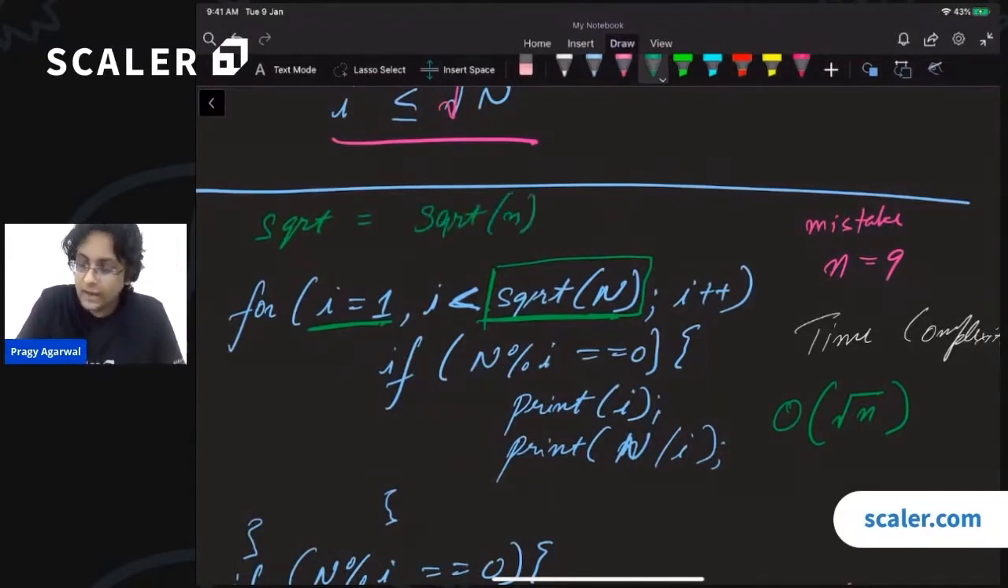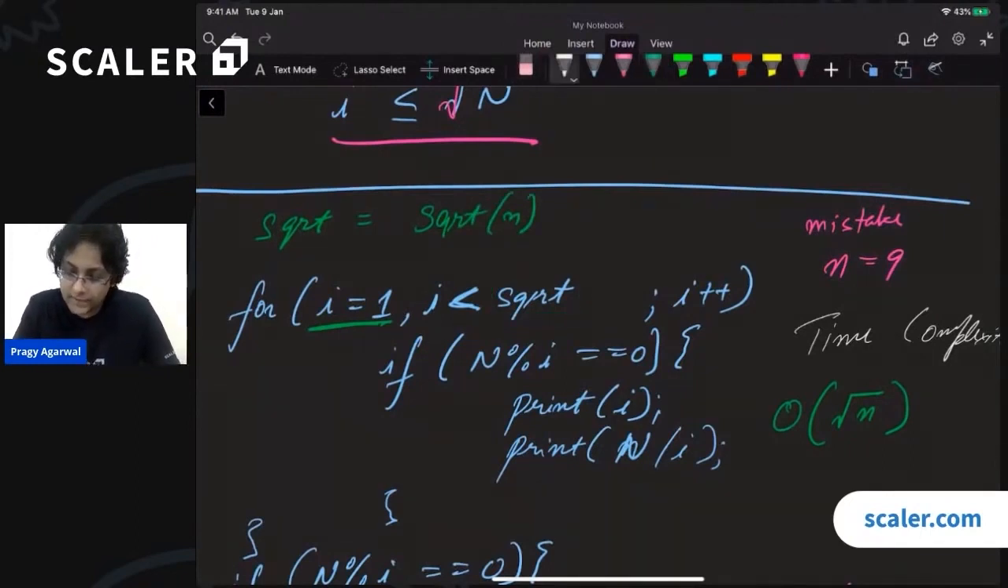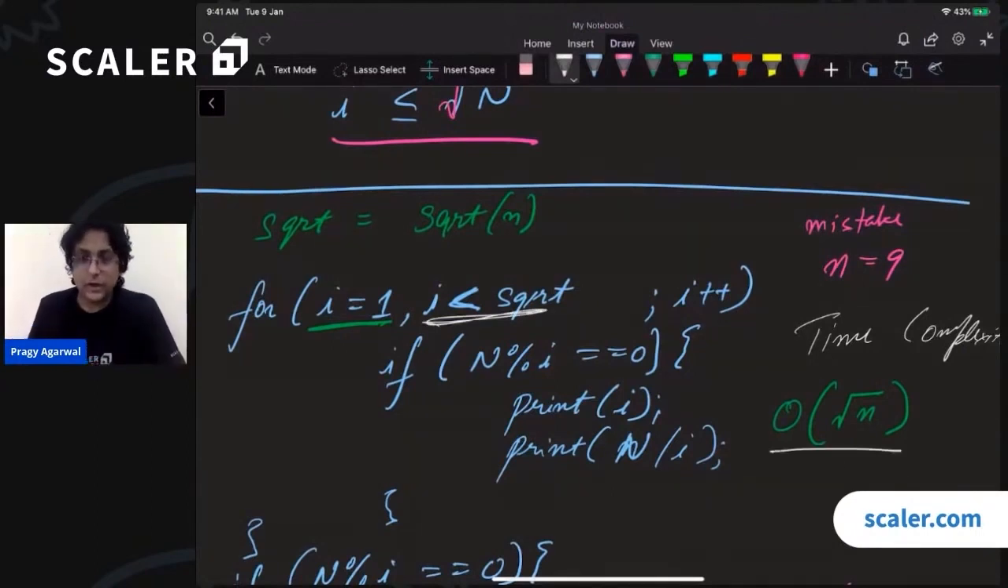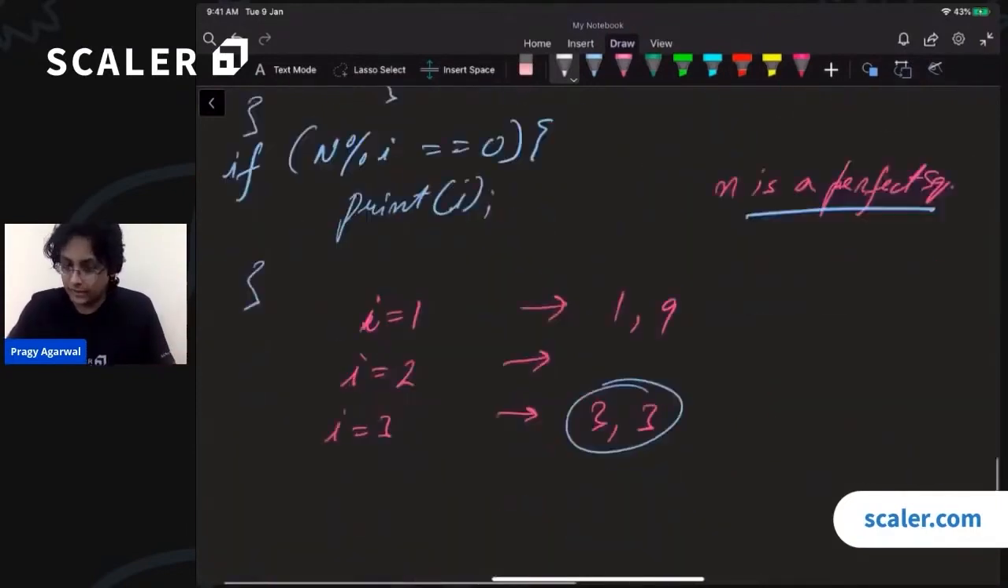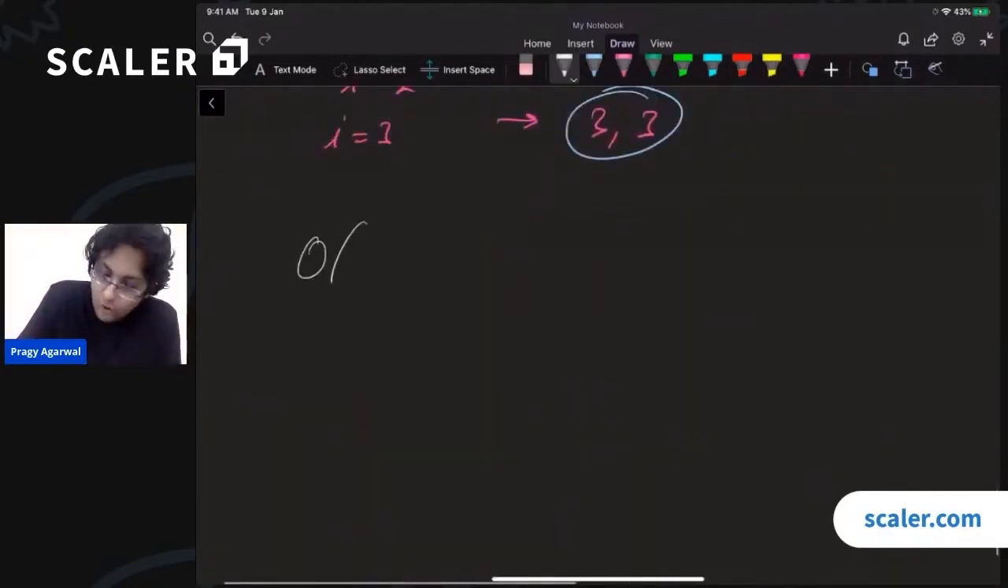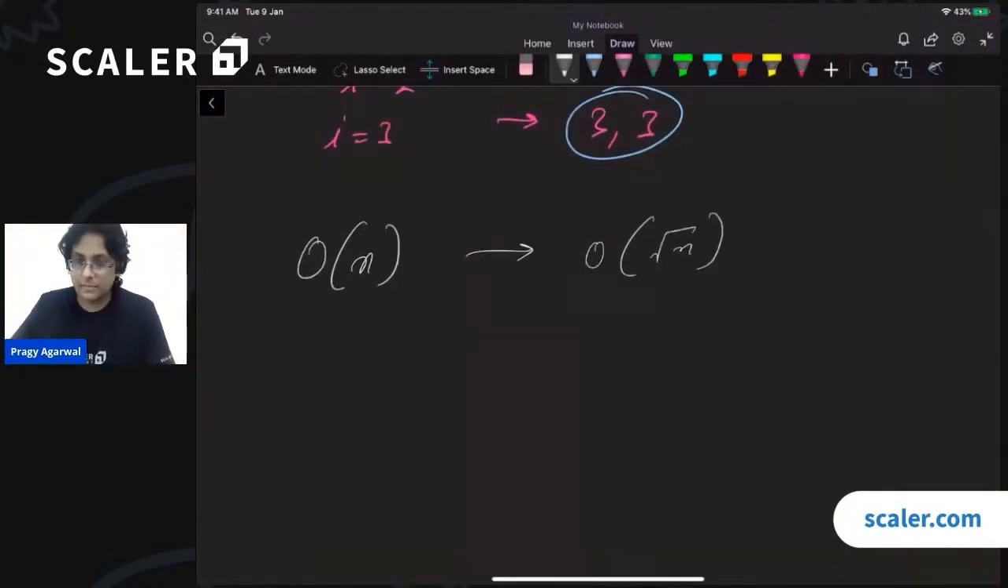Square root of n outside, and then you will just use that variable, so that whenever you hit this condition, you don't have to calculate it again and again. This will give us the correct code, and the complexity will be order of square root of n. Now that is a huge improvement, going from order of n to order of square root n. This is massive.